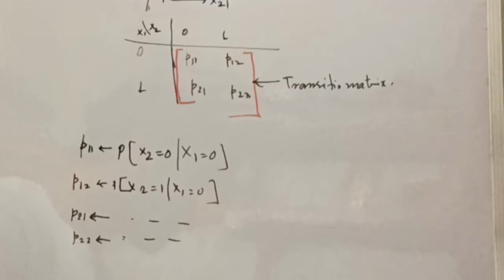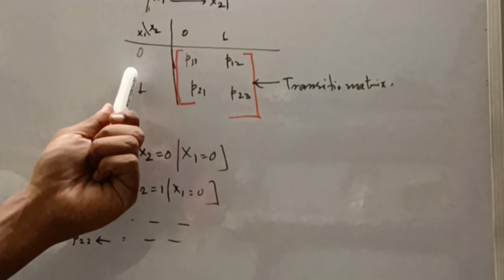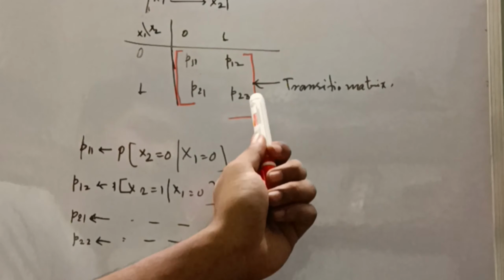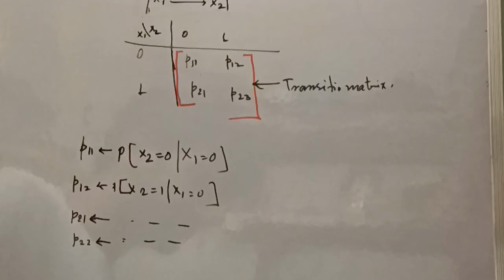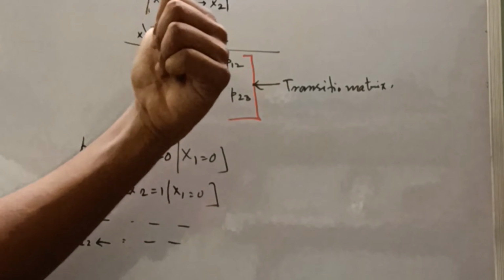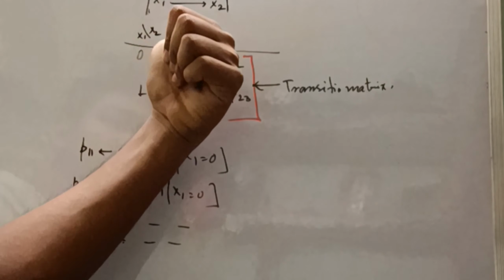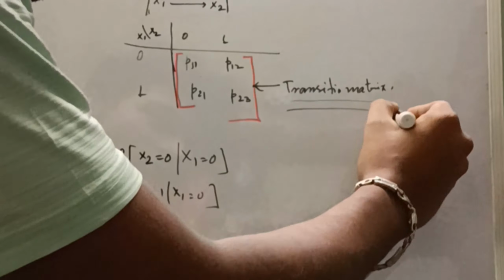So the transition matrix is nothing but a matrix which denotes the probability that I will be at X1 and go to the next step. So basically the transition matrix may be constant, that is, the same throughout the process, but may sometimes vary throughout the process. Basically, here X1 will be 0 and 1 throughout the process, X2 will be 0 and 1, then X3 will be 0 and 1, and so on and so forth. If the probability is the same, then it will be constant. So this is the concept of the transition matrix.